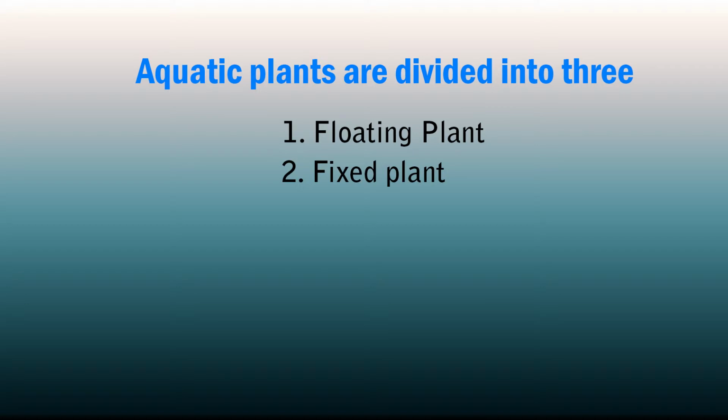The second one is fixed plants. Then underwater plants. From the name, you can understand that it will be growing under the water. Yes, three types of aquatic plants are there: floating plants, fixed plants and underwater plants.